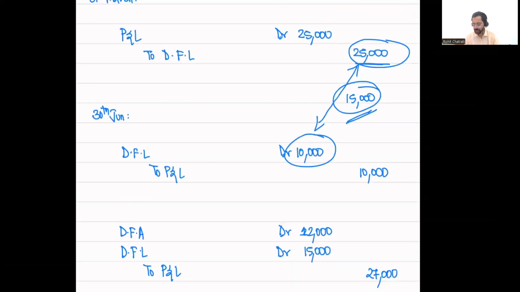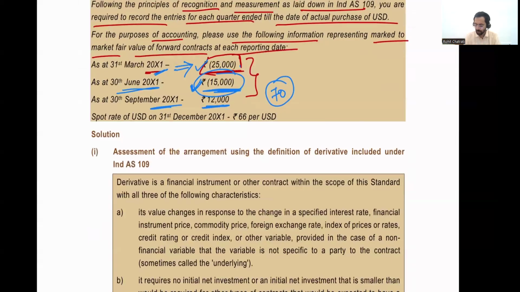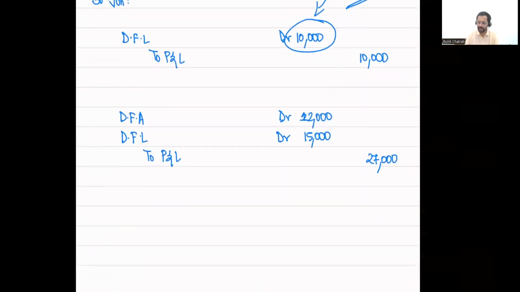If you look at it, the gain that I made during this period, I went from a loss of 15,000 to a gain of 12,000. So the total gain that I made during this period is 27,000. I was sitting on a loss of 15,000, but I went to a profit of 12,000. So the total gain in the quarter is 27,000, which is what we have over here as well. So on 30th of September, the fair value of the derivative contract is a positive value of 12,000. Therefore, I debit derivative financial asset by 12,000. I earlier had a liability which is no longer required, so I debit derivative financial liability of 15,000, and the credit will go to P&L of 27,000.